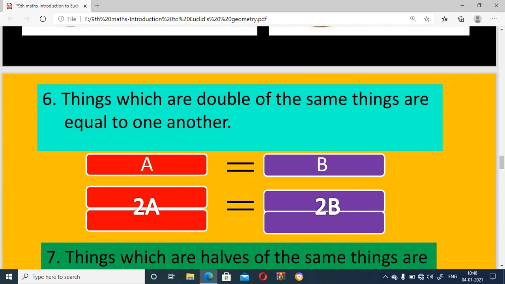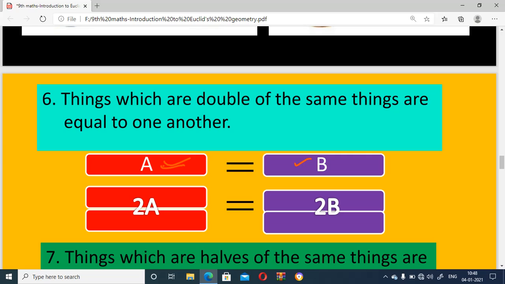The sixth axiom: things which are double of the same thing are equal to one another. We take a shape A, a rectangle, and take double of the same thing. A is equal to B, and 2 times A is equal to 2 times B.